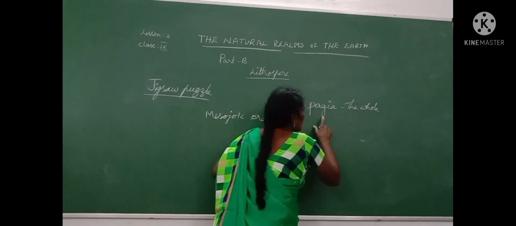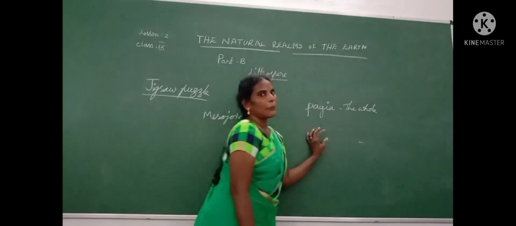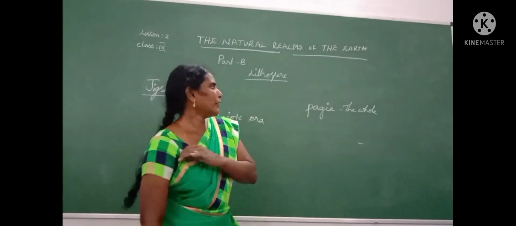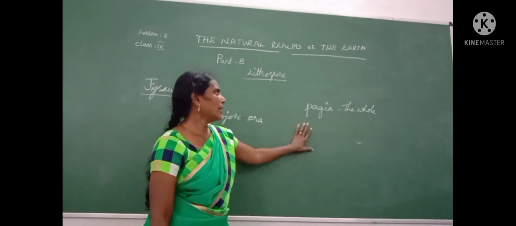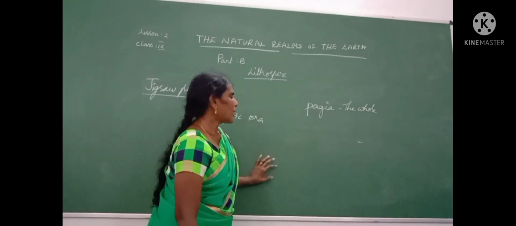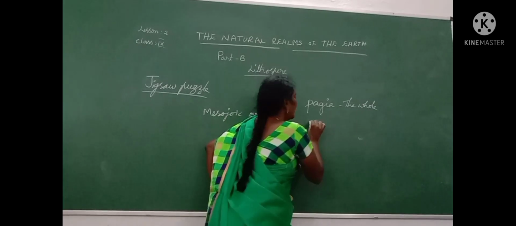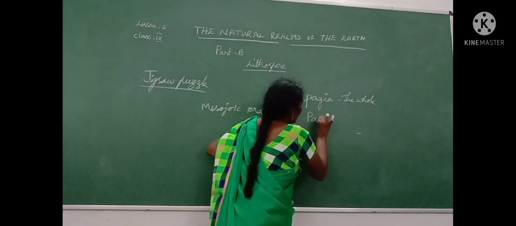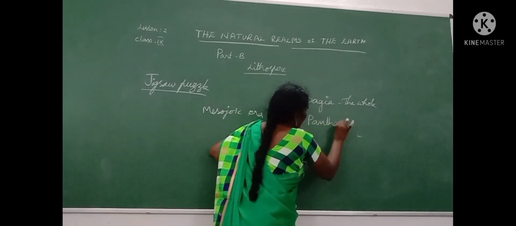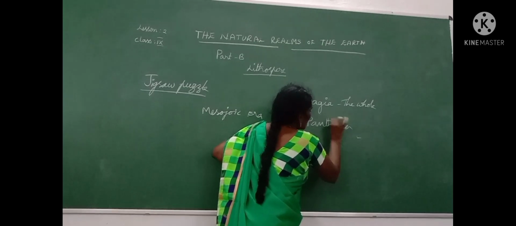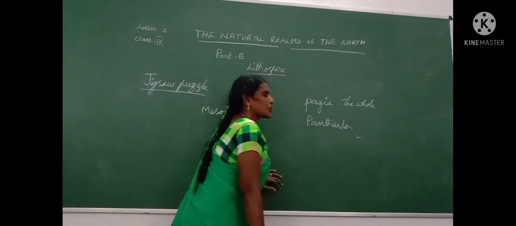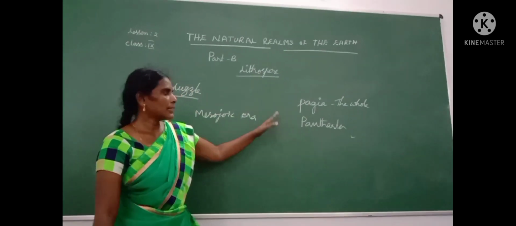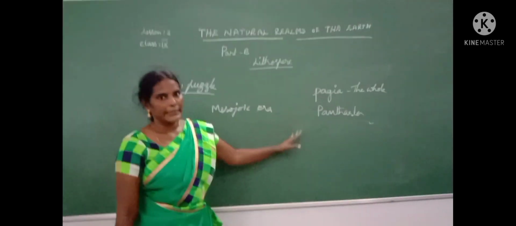And then this is a super continent once upon a time. No remaining continents, only one continent. Then a super ocean also there. That is Panthalassa. So this is a super ocean. We have learned in the first lesson about these two things.